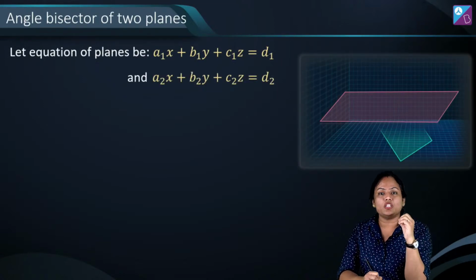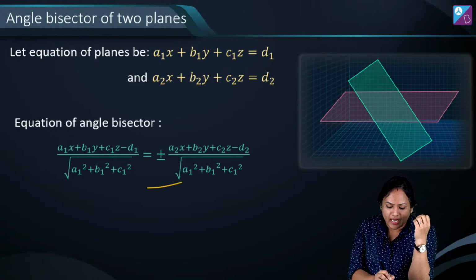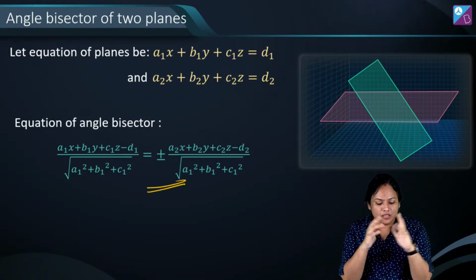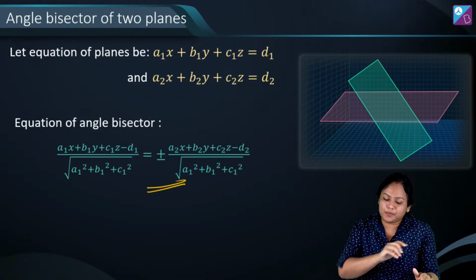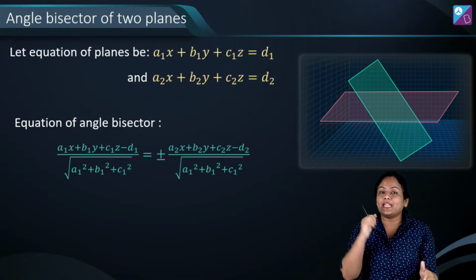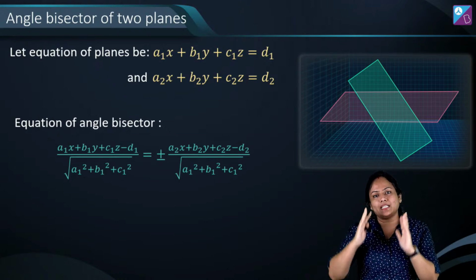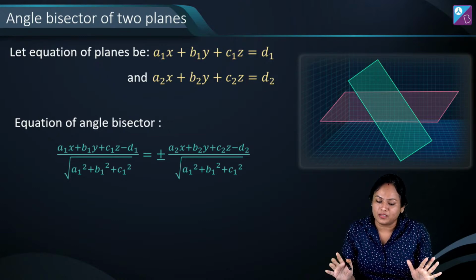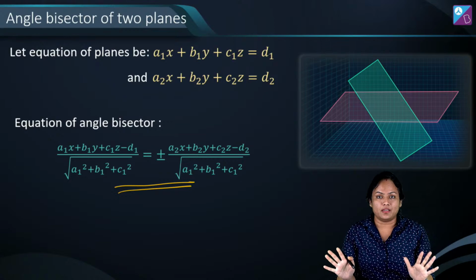तो अगर equation of planes is given to us, so ये हमारा bisector का formula होगा. हमने यही चीज straight lines में पढ़ा था. Here just z component is added. And plus and minus लगाएंगे, you will get plus के साथ में एक bisector, minus के साथ में दूसरा bisector. So this is the equation of angle bisectors.